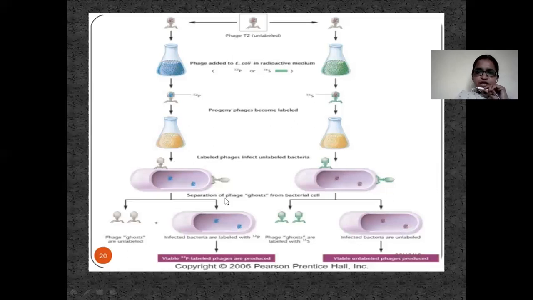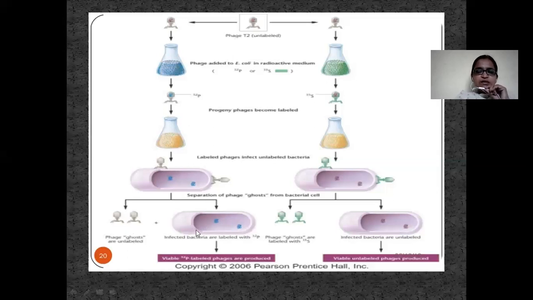Now separation of phage from the bacterial cell. The leftover protein coat on the outer side of the bacterial cell is called a ghost. So then they have centrifuged and separated this ghost from the bacterial cell. Then they have seen that here there was no radioactivity, but here there is radioactivity. The phage is here and the bacterial cell is here, so they have seen where the radioactivity can be seen.